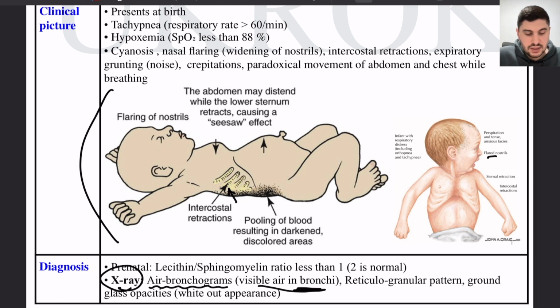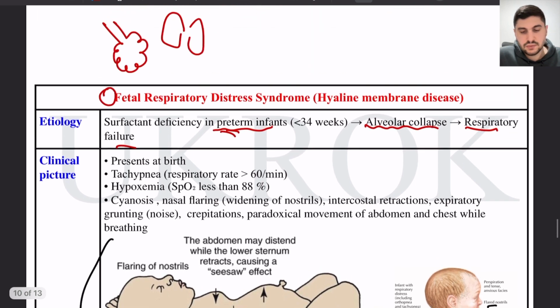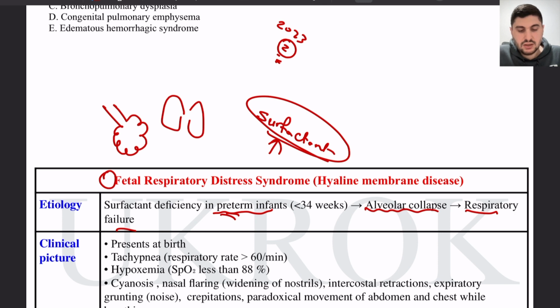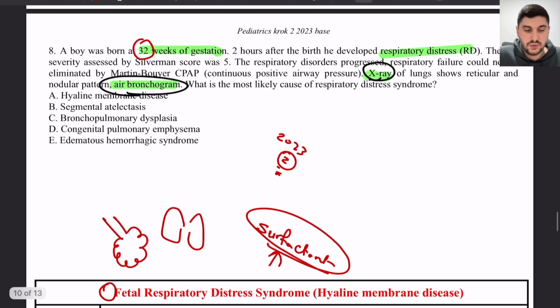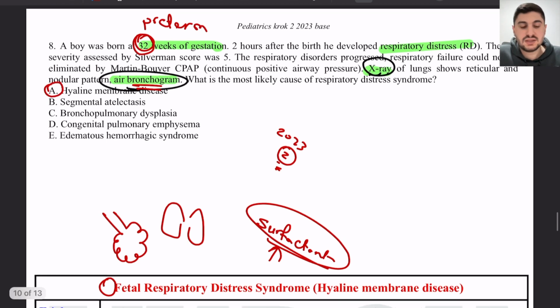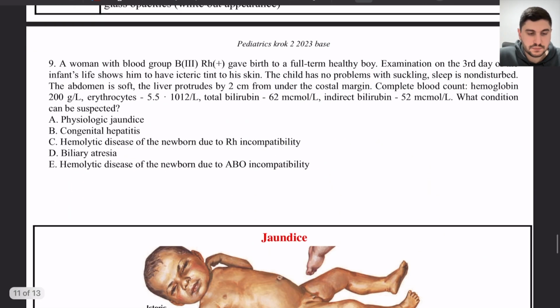Also, in the treatment, which I didn't include here, the treatment should of course be surfactant administration, because it's all because of deficiency of surfactant. This was one question in 2023. So air bronchogram, preterm infant, you should suspect hyaline membrane disease or fetal respiratory distress syndrome.